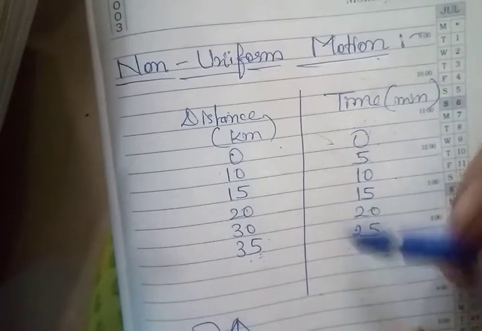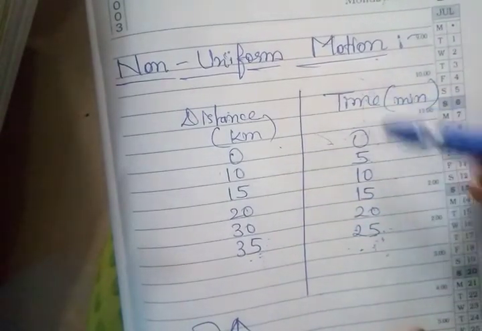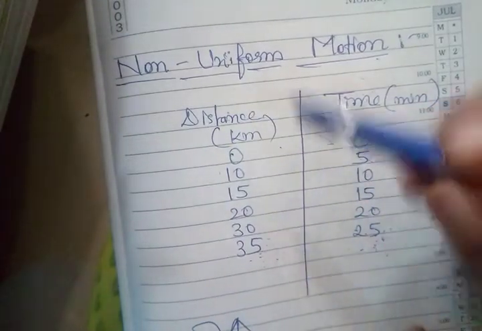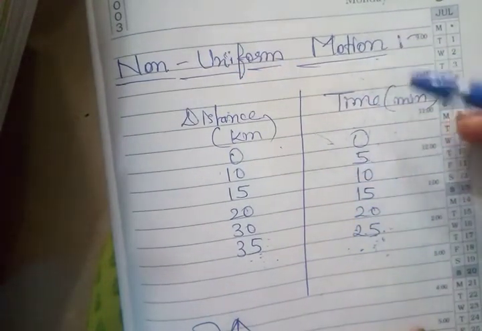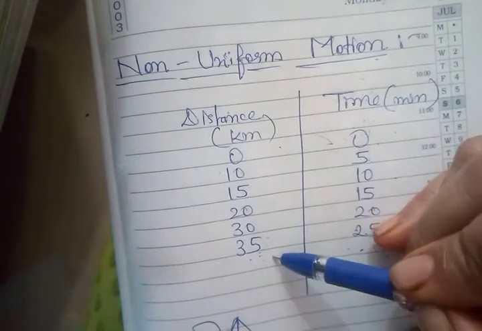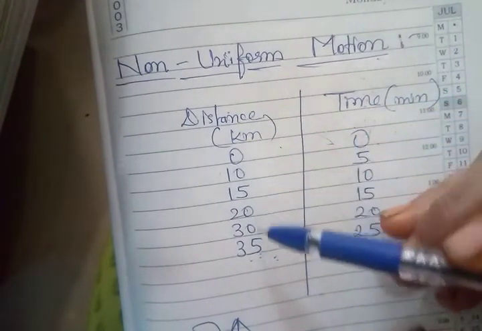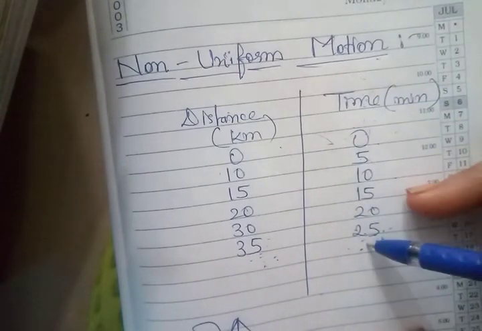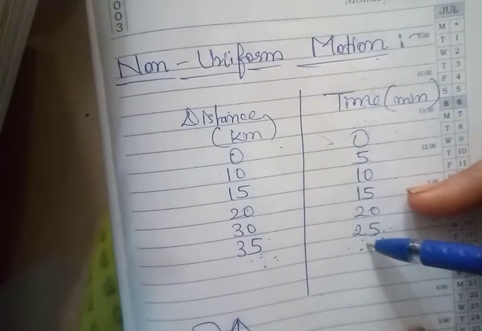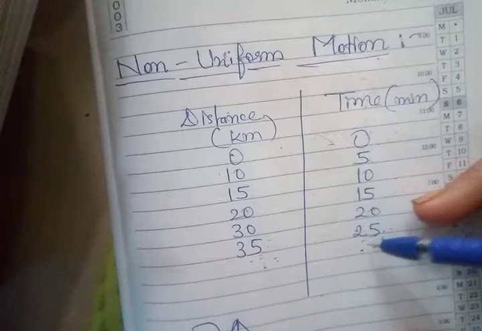When time is equal, distance will be unequal. When time is unequal, distance will be equal. So what is non-uniform motion? Equal distances traveled in unequal intervals of time, or unequal distance traveled in equal intervals of time, is said to be non-uniform motion.